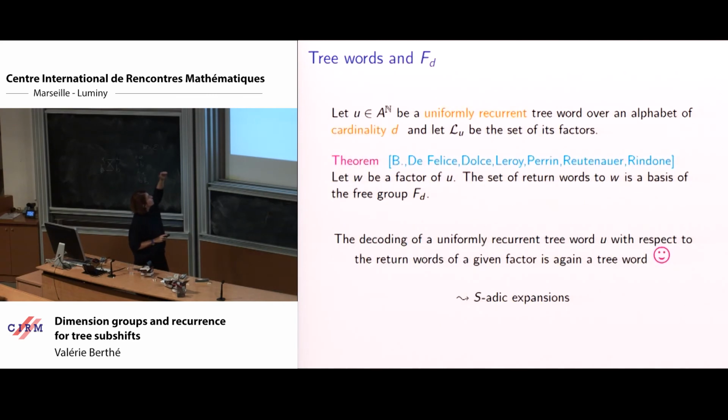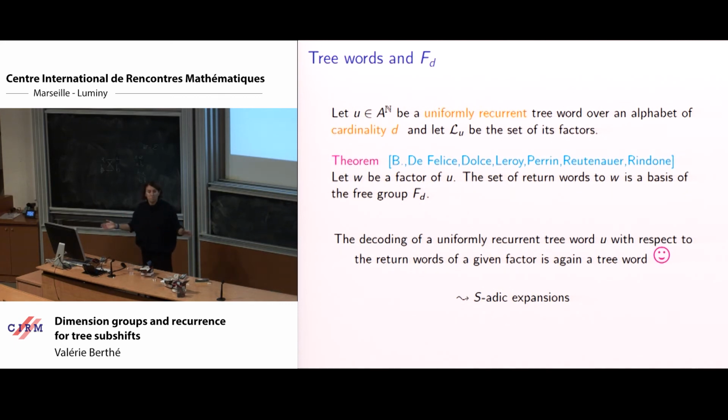So now we have return words, and I forgot to say that if we decompose in the derived sequence, you've seen the notion of derived sequence in the previous lecture, the coding of a three word is again a uniformly recurrent word, but the nice property is that it's again a three word.